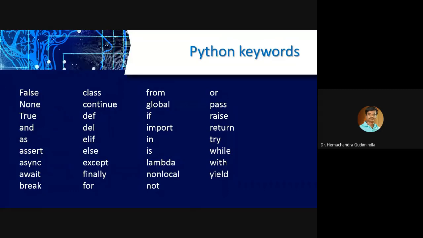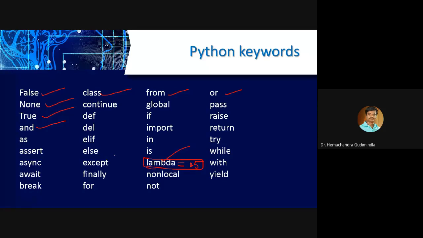These are some of the keywords you have to remember: True, False, and, class, from. These are the keywords we should not use as a variable. Sir, can I use lambda equals 0.5? No, because lambda is a keyword in Python.